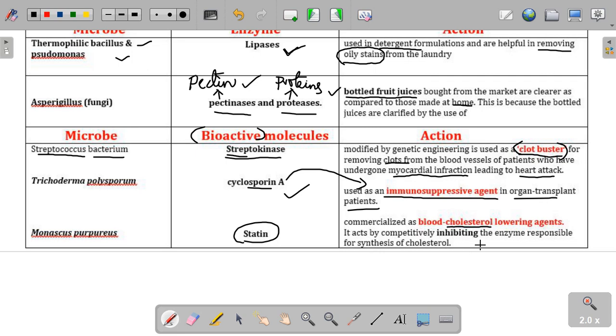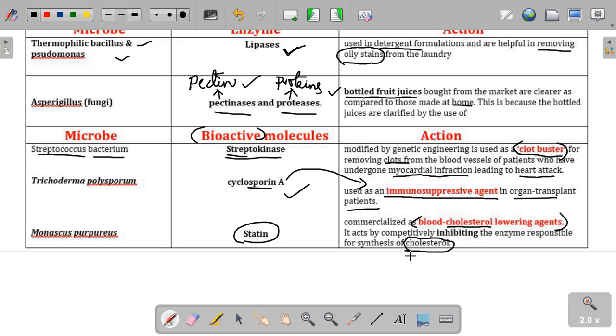Okay, so blood cholesterol lowering agent, which one? Statin. It acts by competitively inhibiting the enzyme responsible for synthesis of cholesterol. Fat is different, cholesterol is different. There are certain types of cholesterol which are bad for our body.